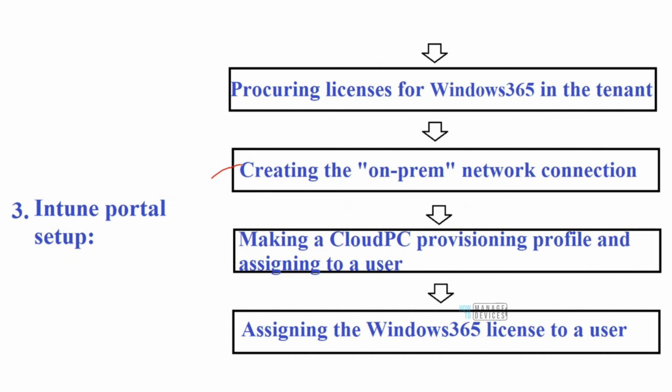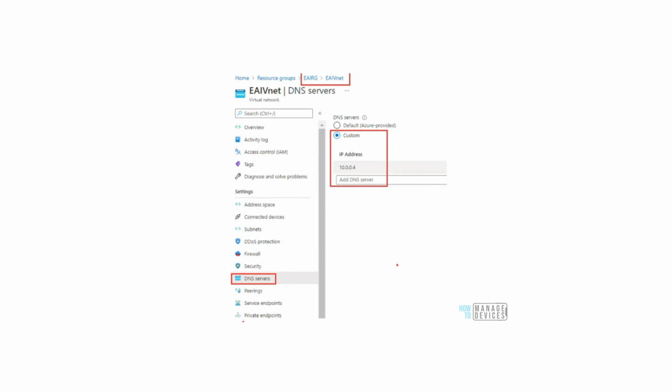Now this on-premise network connection helps Azure identify where your on-premise domain controller is, because the device is going to be hybrid Azure AD joined only when your device is able to talk to your on-premise domain controller, right? And then we have to make something called a Cloud PC provisioning profile, which tells us what image is going to be used, who is going to get the virtual machine and stuff like that. And then we have to assign a Windows 365 license to the end user. Okay. All right, so these are a few configurations which I've taken a screenshot from the portal.